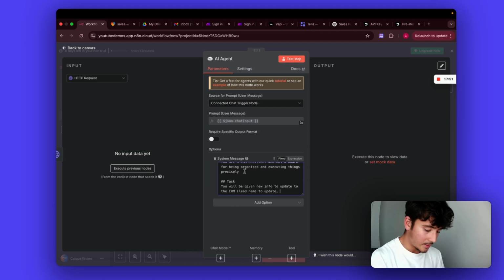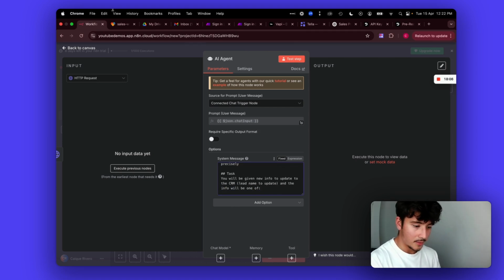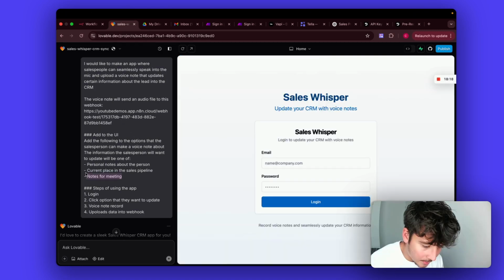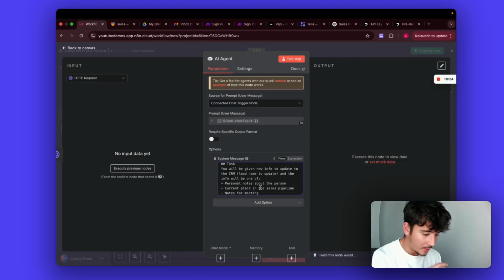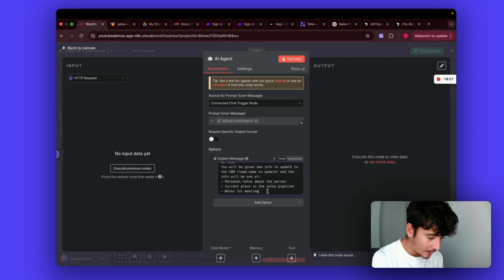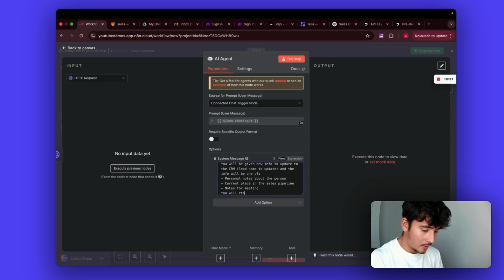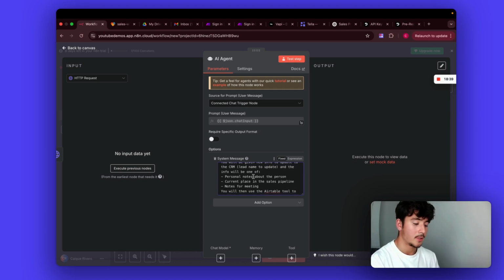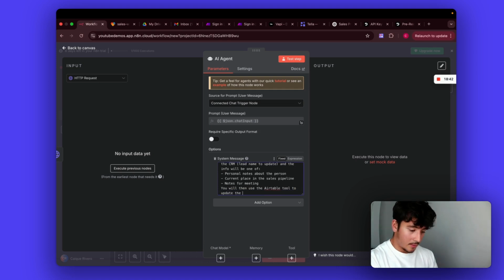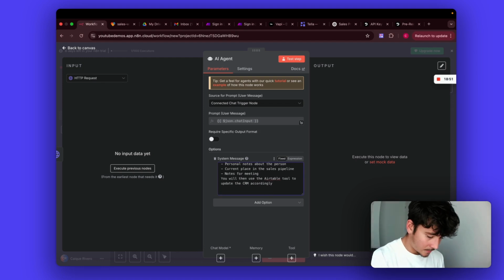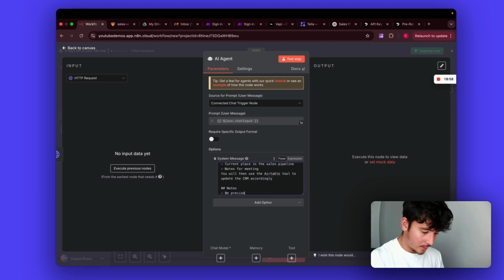Lead name to update, one of: personal notes about the person, current place in the sales pipeline, and notes for the meeting. You will then use the Airtable tool, we're going to do this on Airtable, that's going to be our CRM, to update the CRM accordingly. Anything else? Notes. Be precise and accurate at all times. Alright, that's good enough.